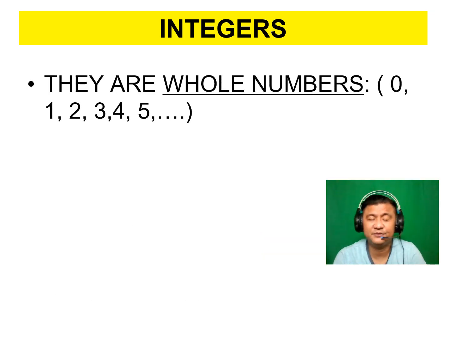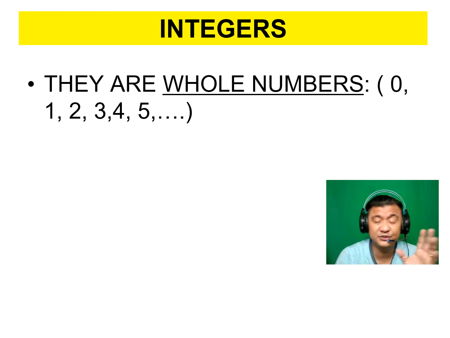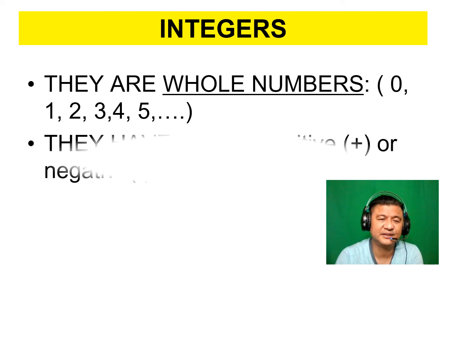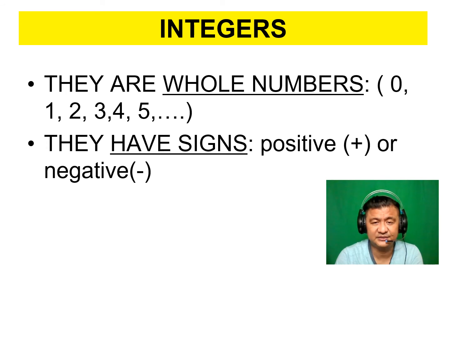But if you think of integers, integers should be whole numbers. You might have fractions or decimals, but technically they're not integers. They have to be whole numbers. So from 0, 1, 2, 3, 4, 5, etc. Okay, next. They have positive signs. But sometimes those positive signs, you will not see them. Okay, for example, how old are you? If you're 12 years old, understood that's positive 12, right? You don't need to write the positive symbol. Or you have to write it, of course, if it's a negative integer. You have to see that negative sign.